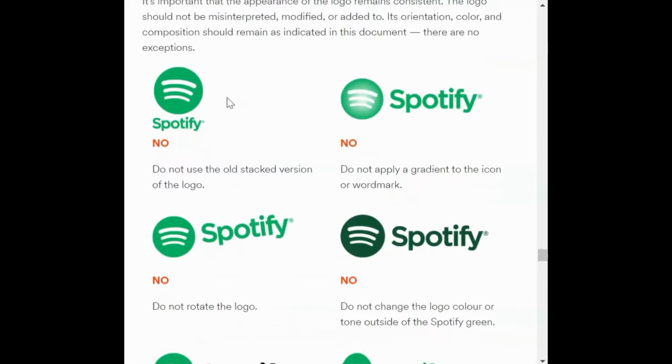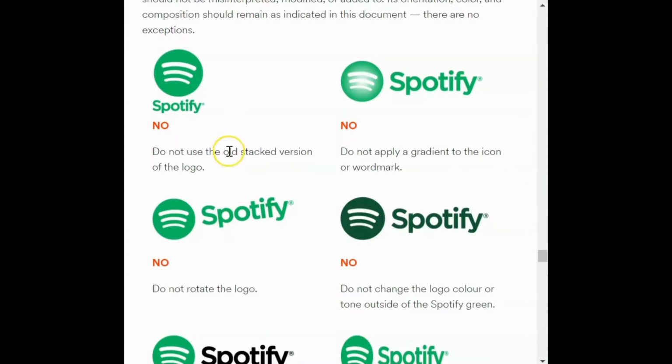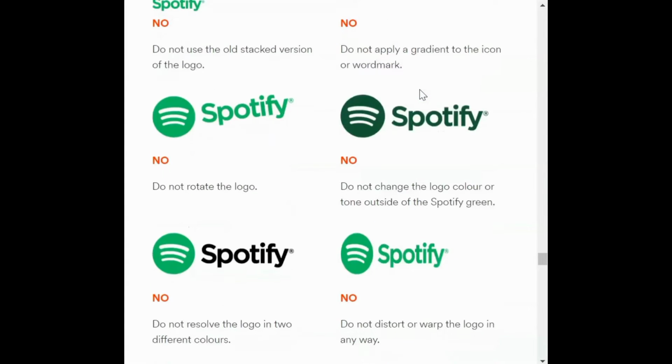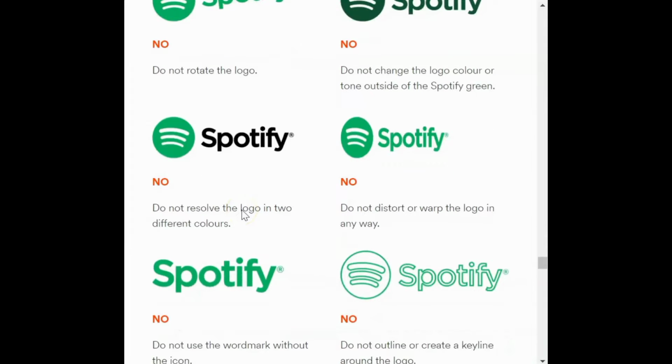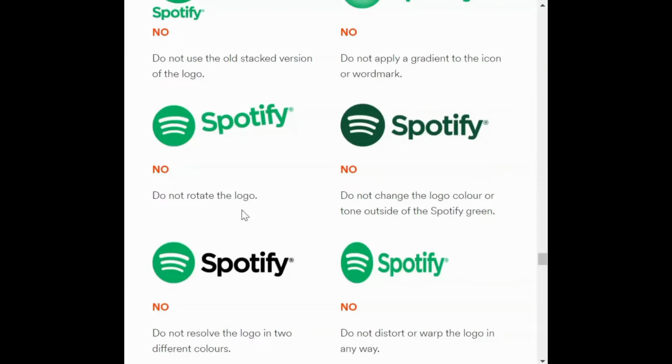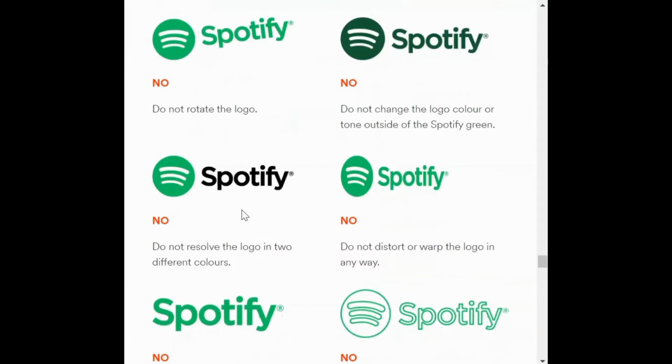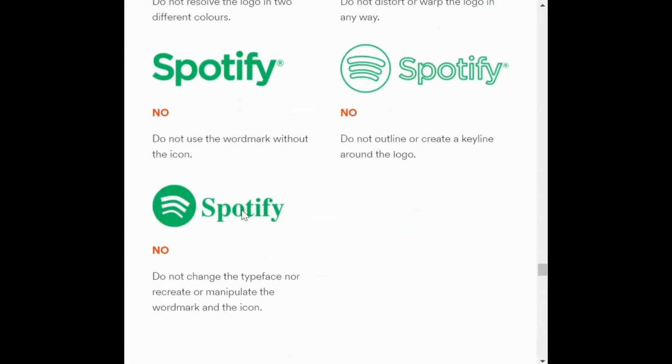And at the same time, they also mention that you can't even use the old version, because that is not good to the eye. They also have gradients, so you don't even have to use the gradients. You can't even change Spotify's color. So here you have all the different details and all the mistakes people would generally make, and they have clearly mentioned that you don't need to make these mistakes, to ensure that the customer has a very consistent experience across all the devices, let it be desktop, let it be app, let it be Apple Watch, or whatever applies here.